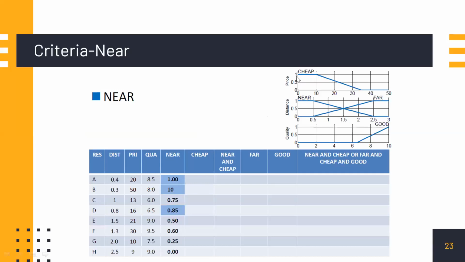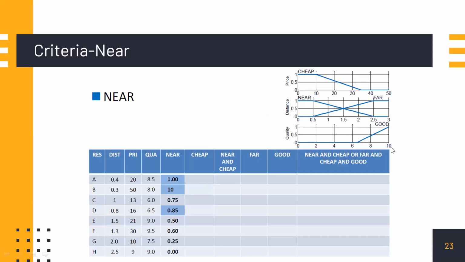Cheap, the price can have only one, cheap or not. Then quality can be very good, good, if the membership value is like this.